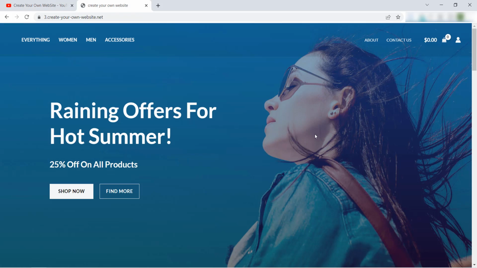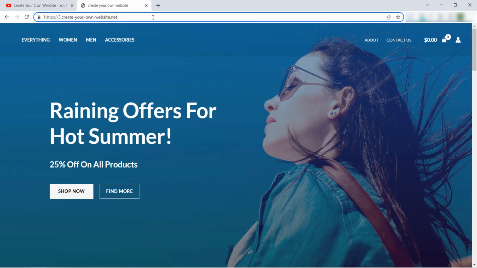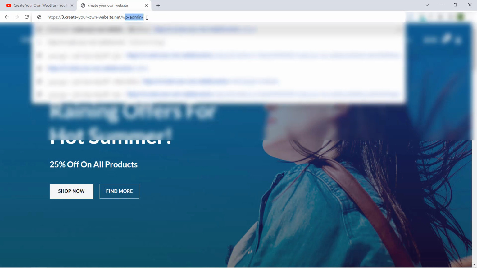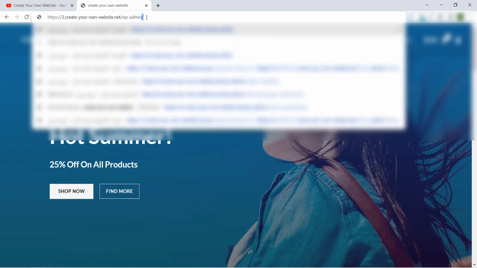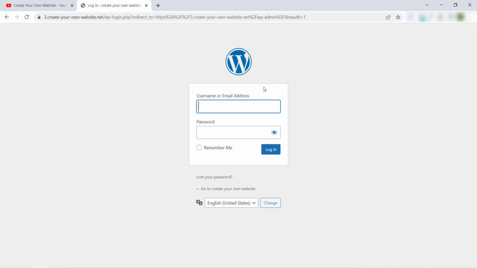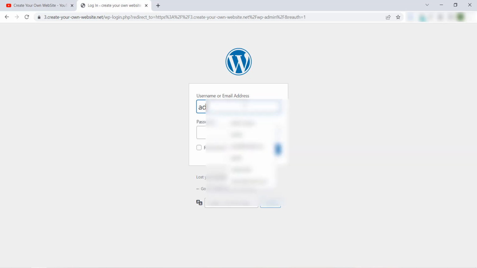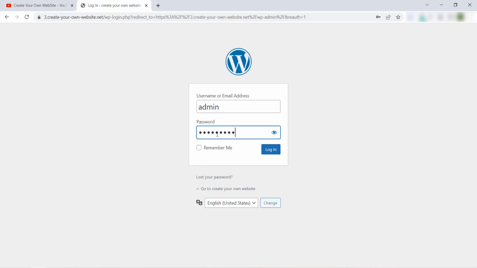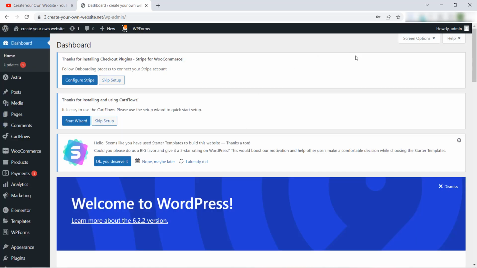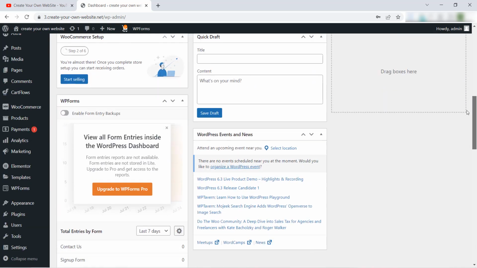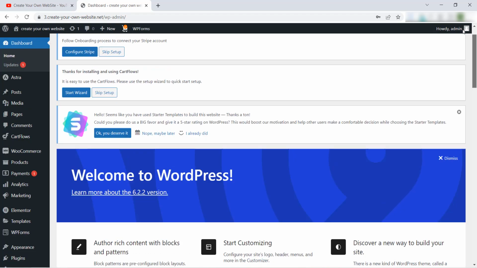So to access our WordPress dashboard, it's very easy. Just come here to your website domain or website link and add this /wp-admin. Enter. It will take you to this page, and now you just have to insert your username or email address and your password. For example, like this. Login. And like we see here, we have access to our WordPress dashboard or our website dashboard.